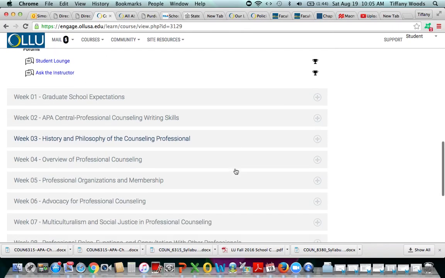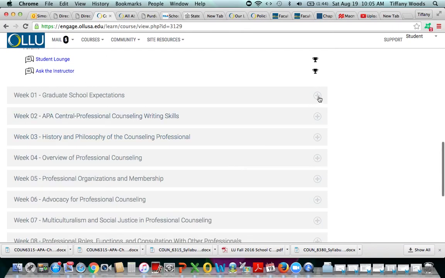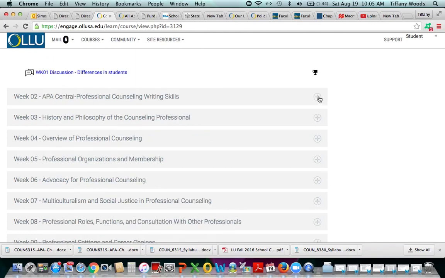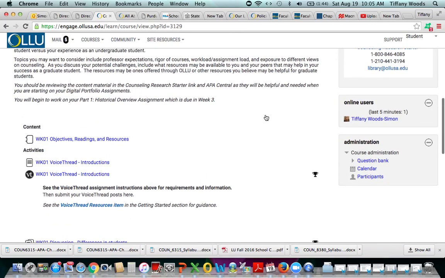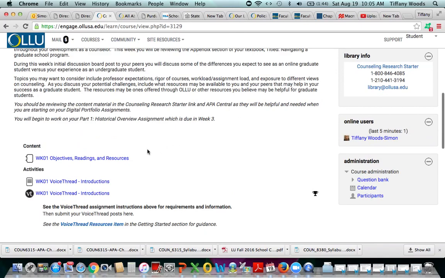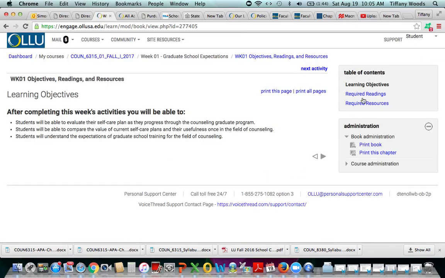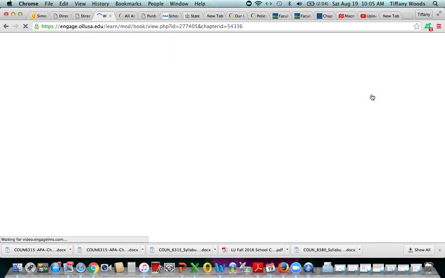So that's the Getting Started tab that, like I said, you should use throughout the course. And then you have each of your weekly assignment tabs. So for week 1, we have the objectives and readings. When you click here and you open it, you go over to the right hand side. This is where you can navigate through to find your required readings.